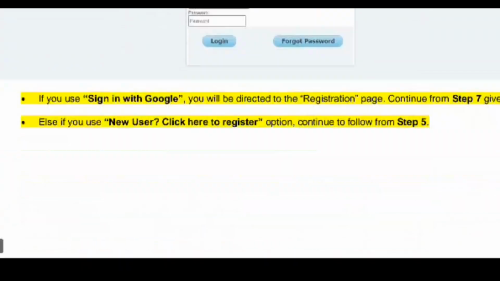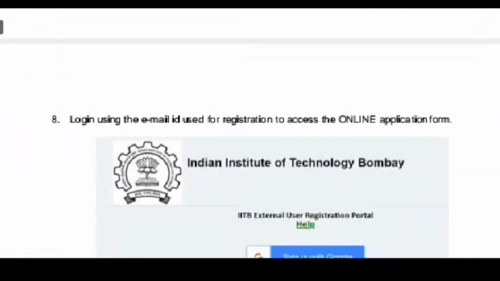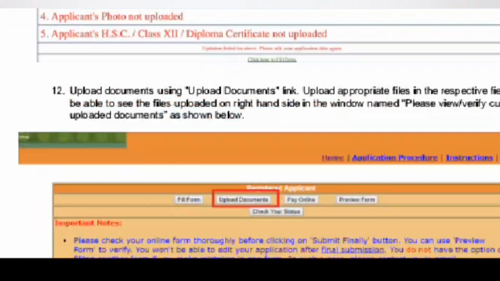The overall process for the application is given there, so you can follow that process. So this is all about these 3 colleges. For IIT Delhi, the last date of application is 31st of January. For IIT Kharagpur, the last date of application is 5th of February. And for IIT Bombay, the last date of application is 31st of January. So if you want to apply to these colleges, you can apply according to the deadline.